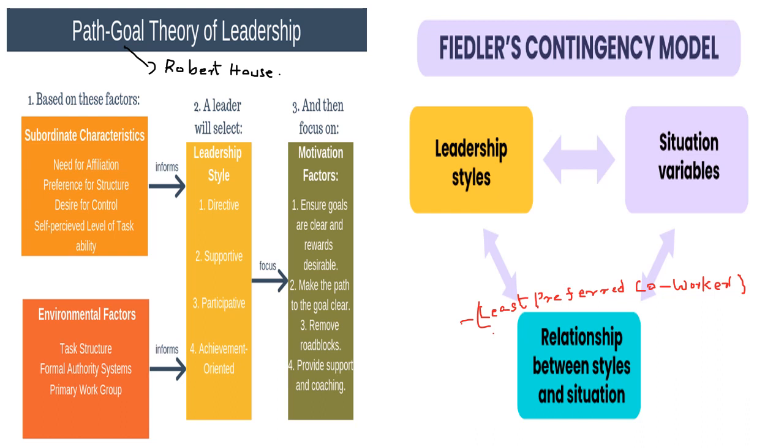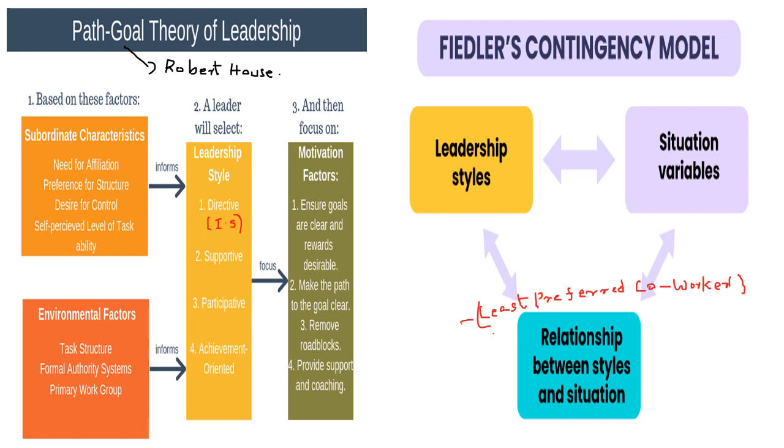Another is environmental factors like task structure, primary work group. So these all factors will be affecting the leadership style decision. Okay, so there are 4 types of leadership style as per the path-goal theory. One is a directive leader. So the directive leader is similar to the initiating structure of the Ohio studies. That is, initiating structure means he is focusing on the structured way of organization, right? So he is a task oriented one.